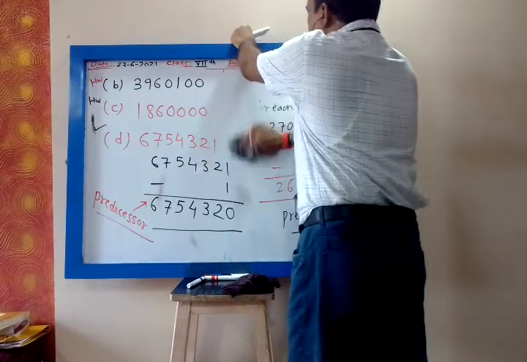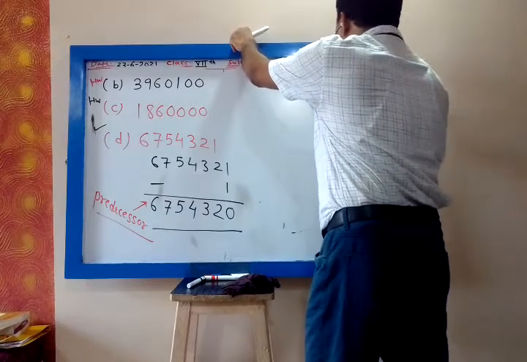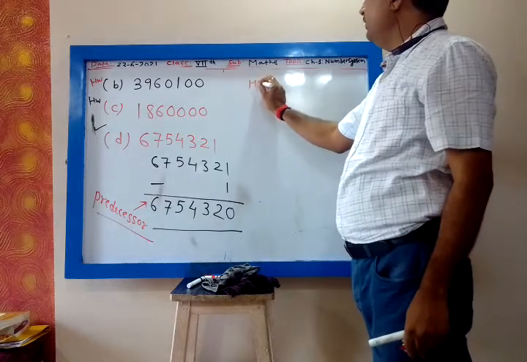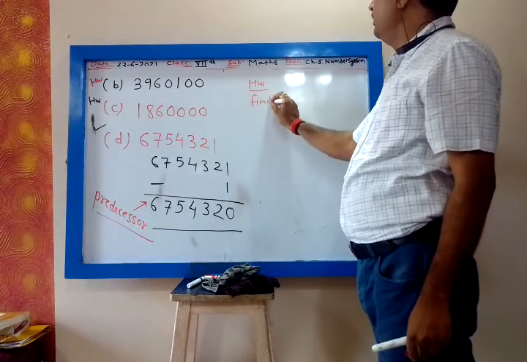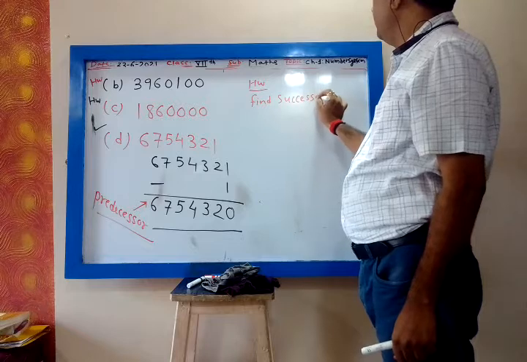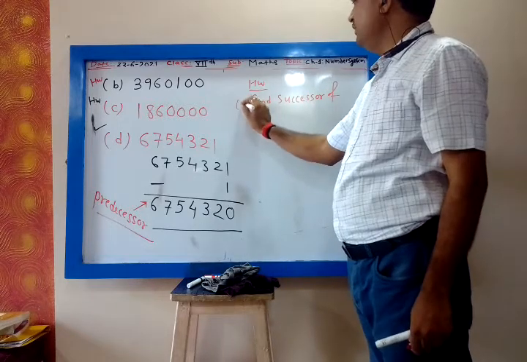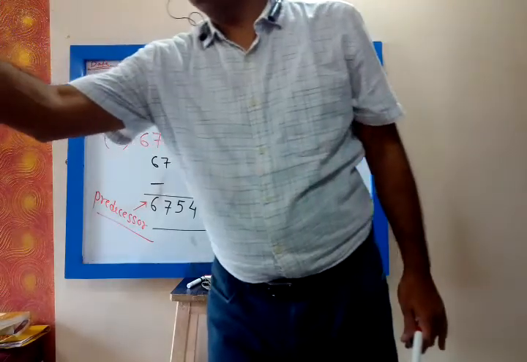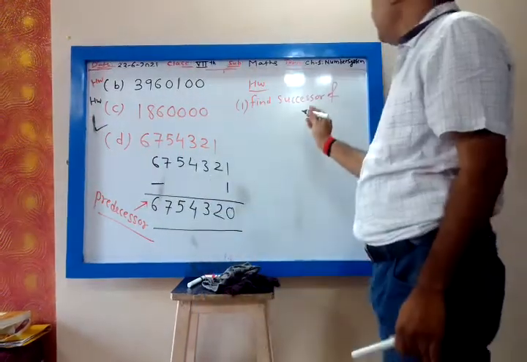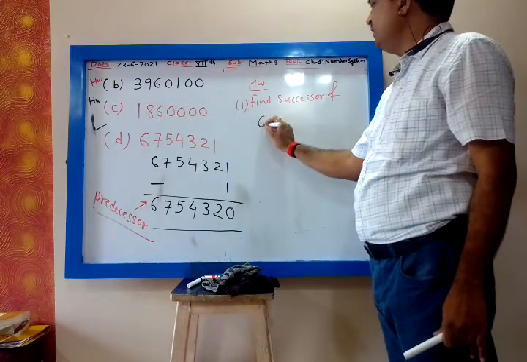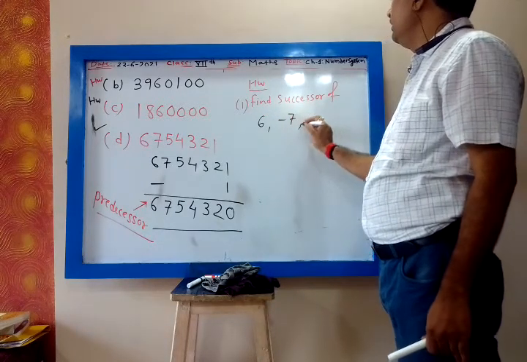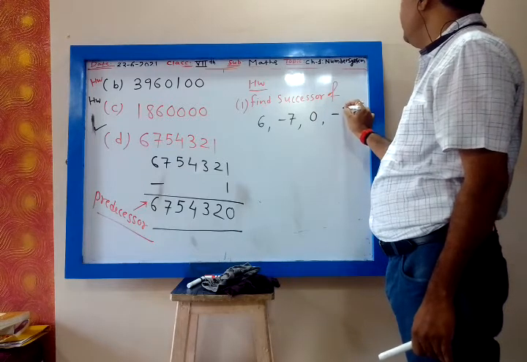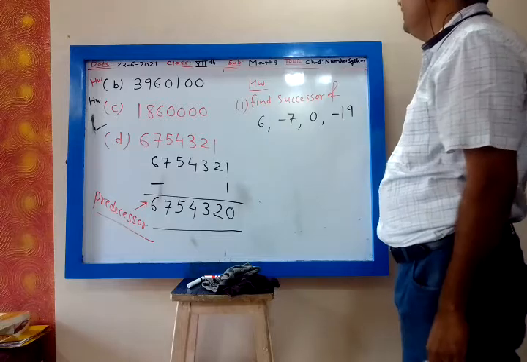Now let me check how much you have followed. Let me give the homework. Find successor of minus 7, 0 and minus 19. Not from the textbook, I am giving this from my side.